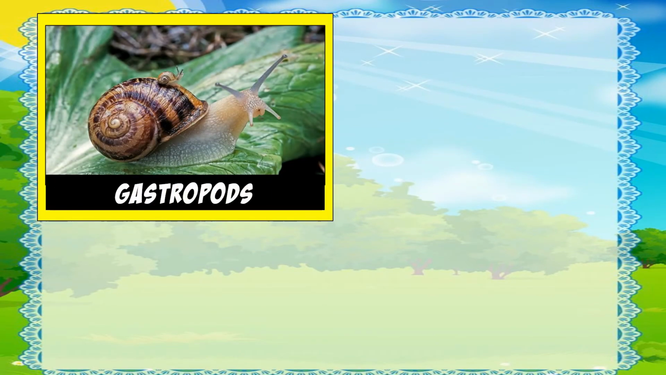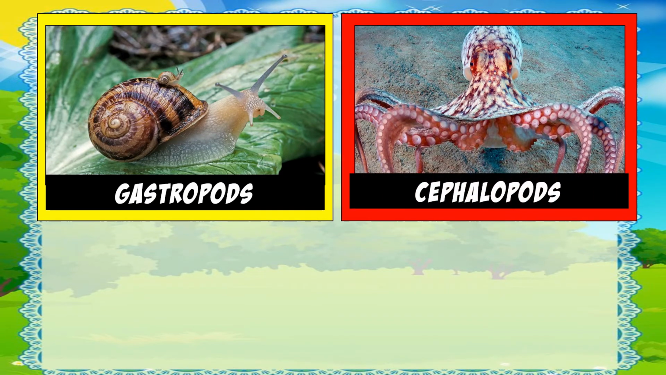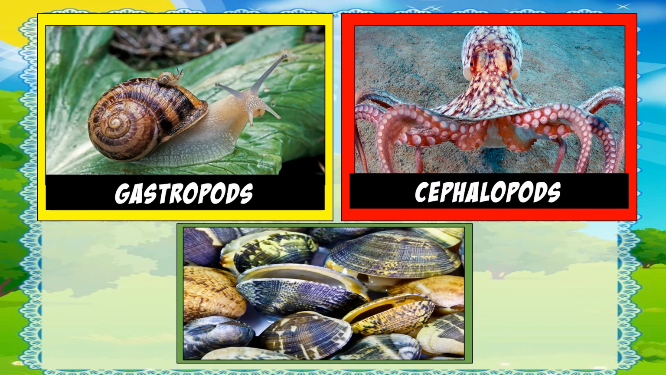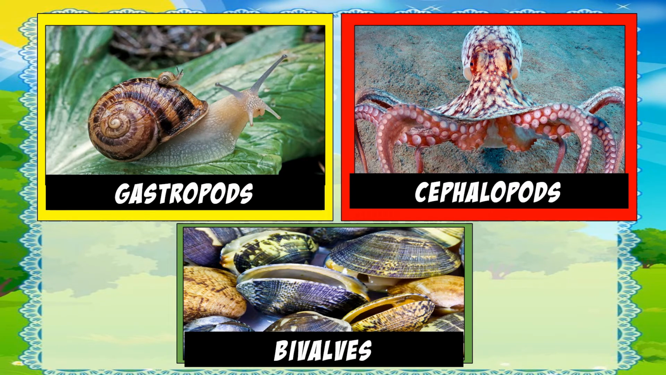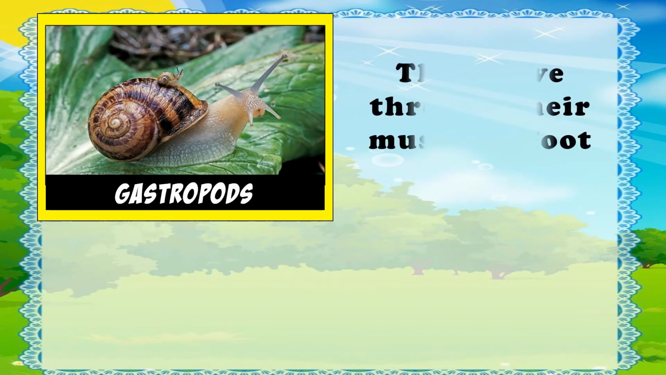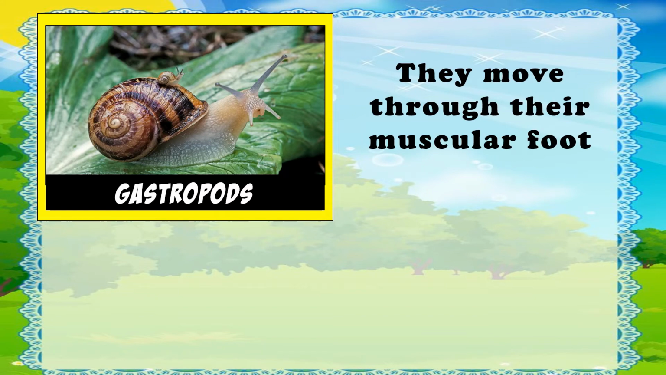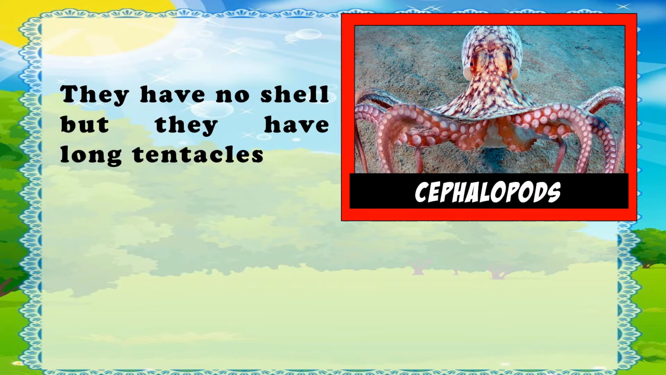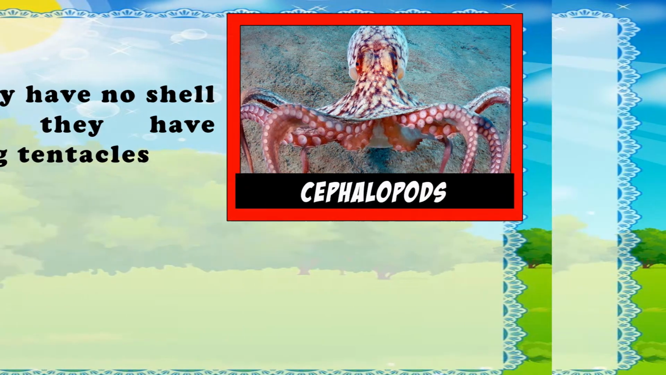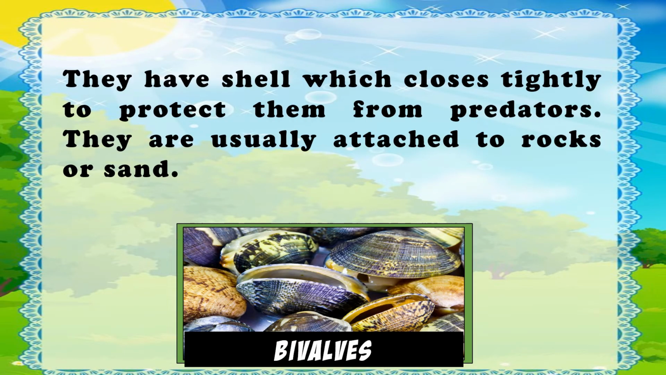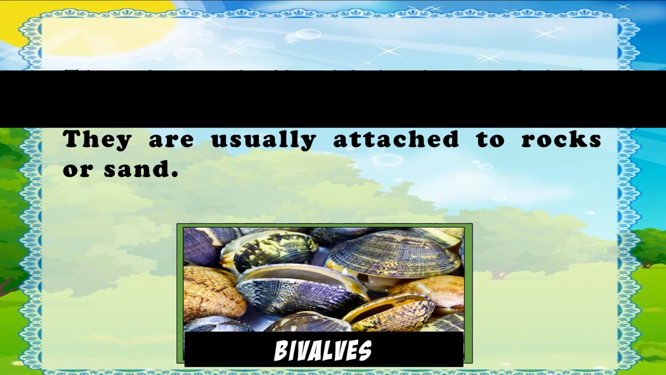Mollusks are classified into 3: gastropods, cephalopods, and bivalves. Gastropods, they move through their muscular foot. Cephalopods, they have no shell, but they have long tentacles. And the bivalves, they have shell which closes tightly to protect them from predators. They are usually attached to rocks or sand.